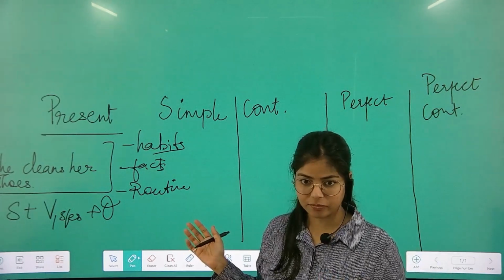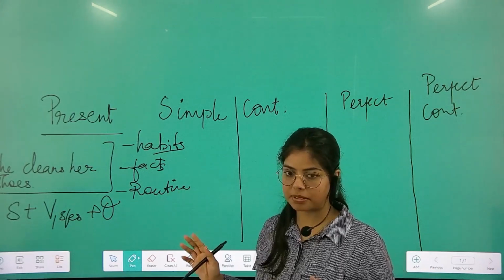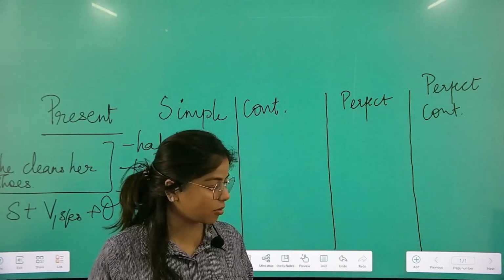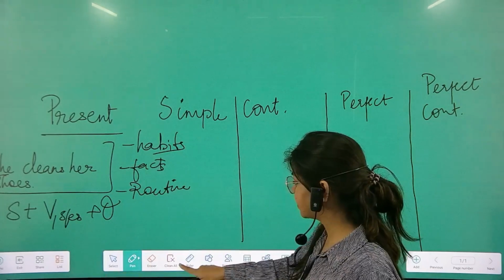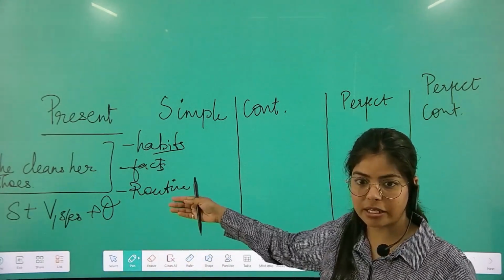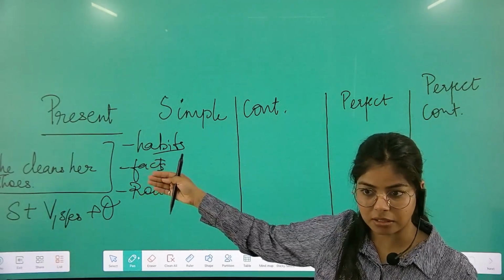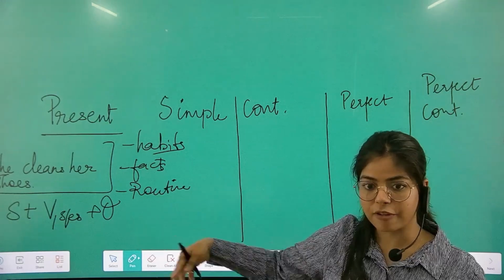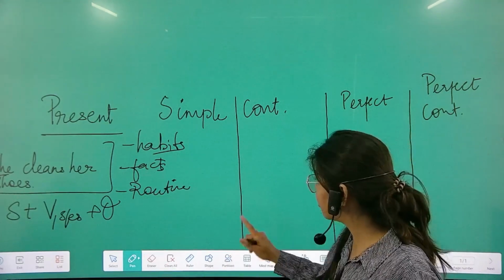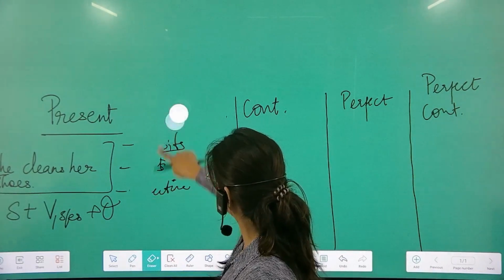ठीक है? और हम कोई चीज regularly कर रहे हैं, वो भी इसी में आएगी, right? Simple present tense. So it is not going to create any confusion, particularly in this form, because we clearly know which things come under fact, which things certainly come under habits or routine or facts. Okay? I am not going to stress on this more, but I think I need to clean this up.